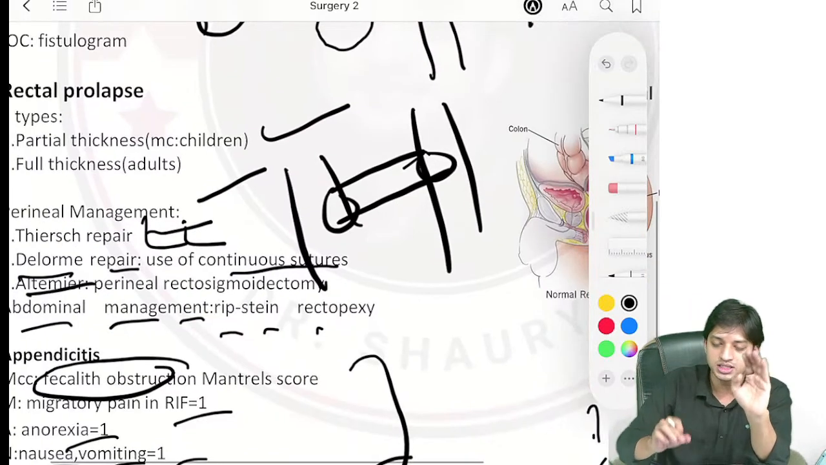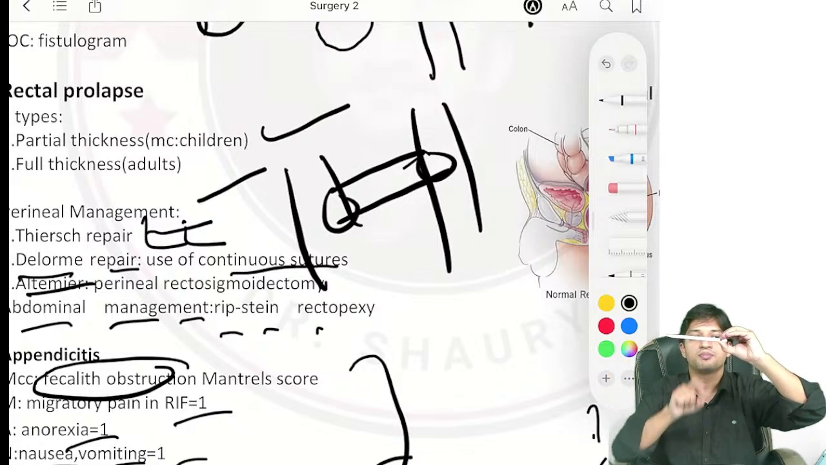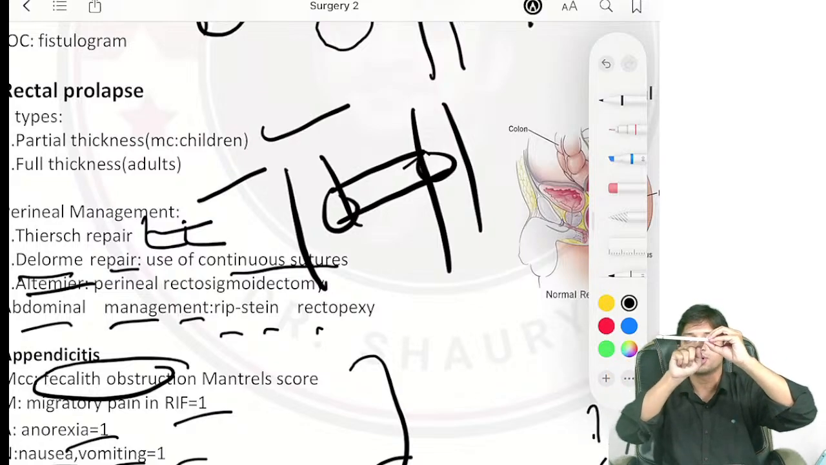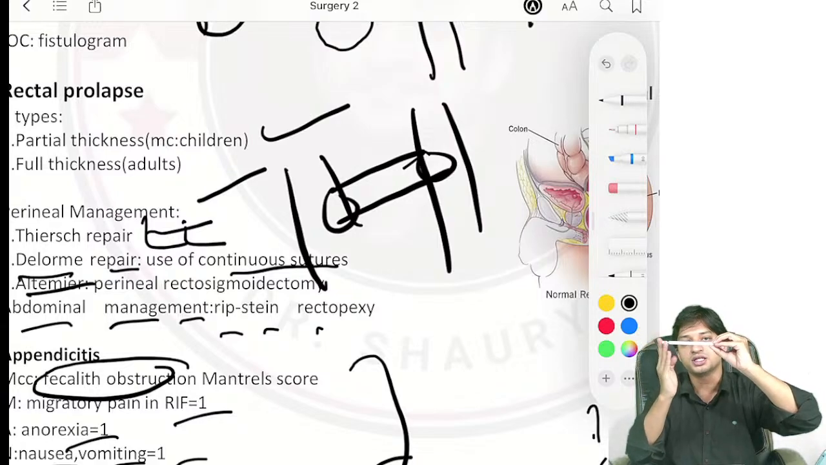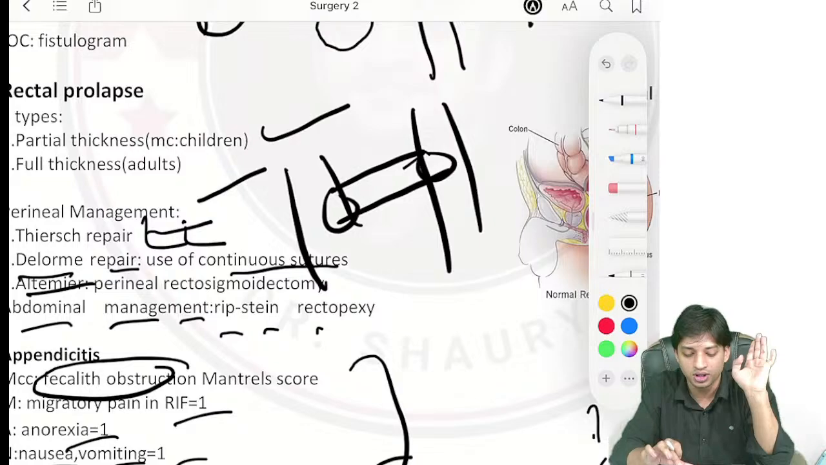Simple, very simple concept. A fistula is just like a tube connecting two hollow tubes. A sinus is a blind tract. There's a tract from a tube and it is blind. One end is closed, the other end is open. That is the difference between sinus and fistula, I hope you understand.